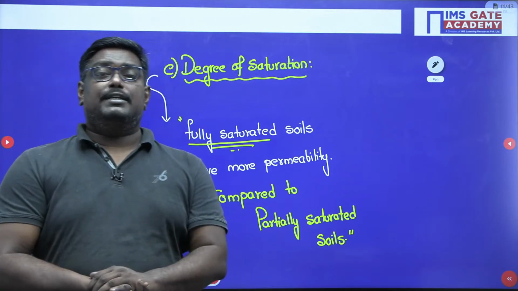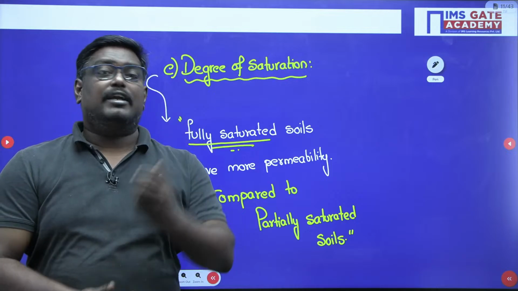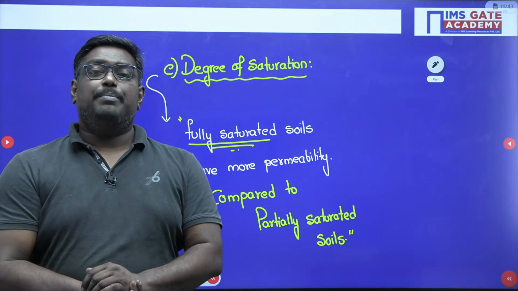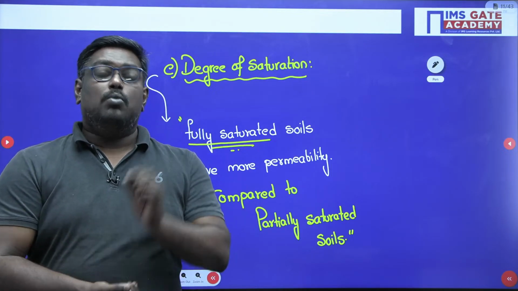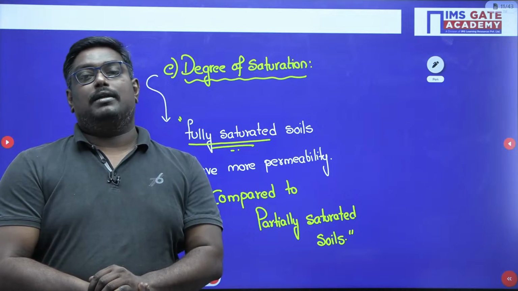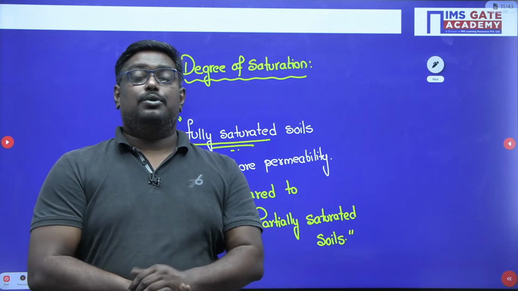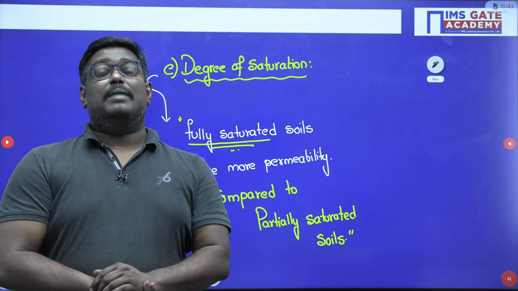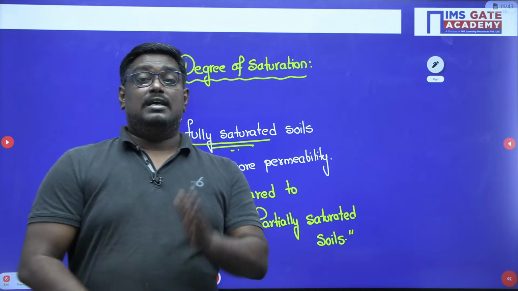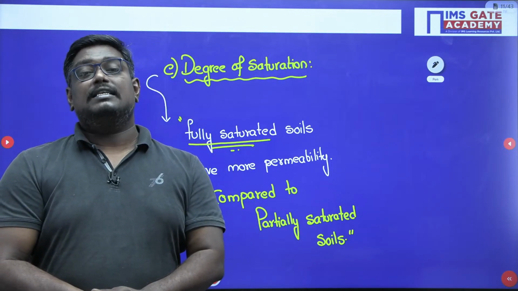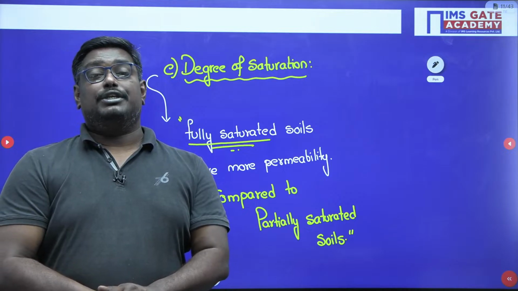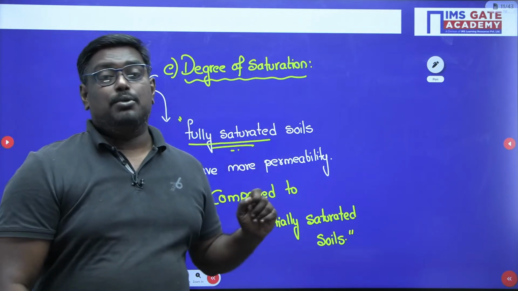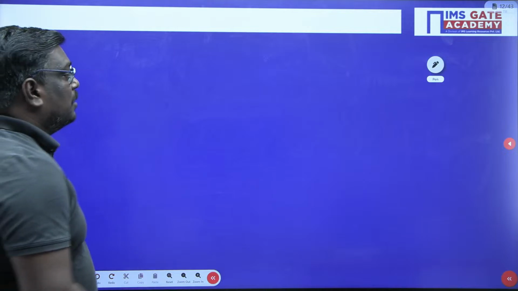Now let me conclude here, students. The first factor we have is effective size. More the effective size, more the permeability. Next one we have is shape constant. Rounded particles are more permeable when compared to the angular particles. Next we have is the void ratio. More the void ratio, less the permeability, because permeability depends upon the size of the voids. Next, permeability increases with increase in temperature with a decrease in viscosity. And remember, fully saturated soils will be more permeable when compared to partially saturated soils.